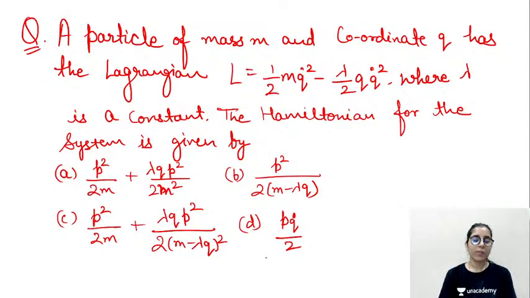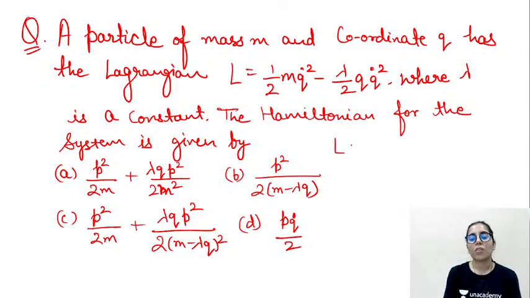Okay guys, now let me tell you how in just a few seconds you will be able to get its answer. We talked about a trick in the last session: if we are able to relate the kinetic and the potential energy terms separately in the given Lagrangian or Hamiltonian, then we can convert that Lagrangian or Hamiltonian into the other one. For example, if the Lagrangian is given and you want to write the Hamiltonian, then with the help of the trick you can do that. Or if the Hamiltonian is given and you want to write the Lagrangian, you will be able to do that too. But how? Let's talk about it.